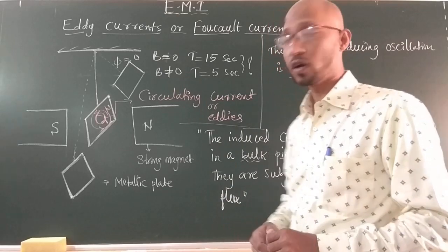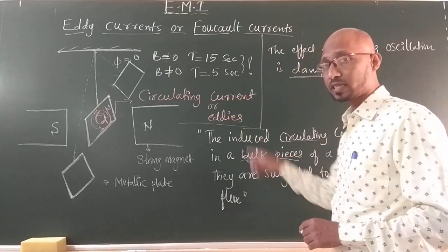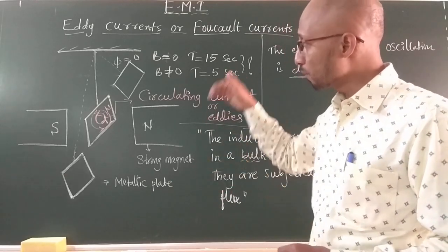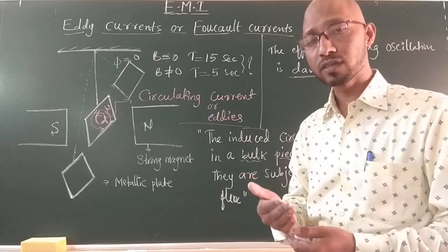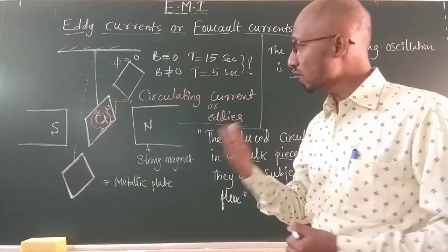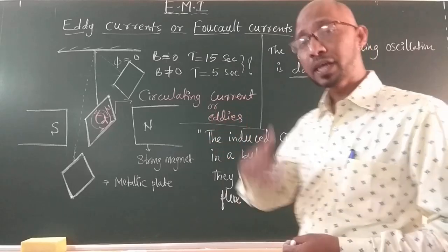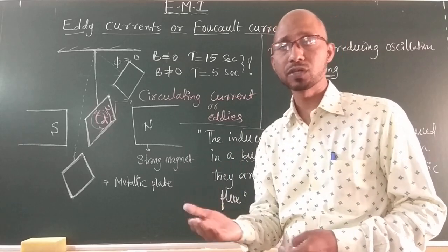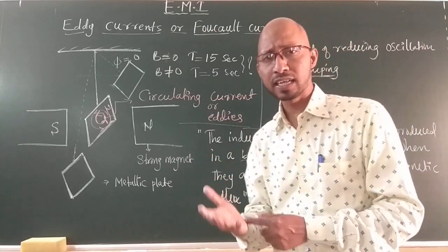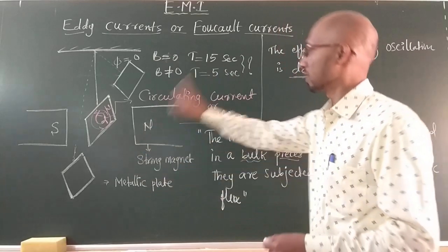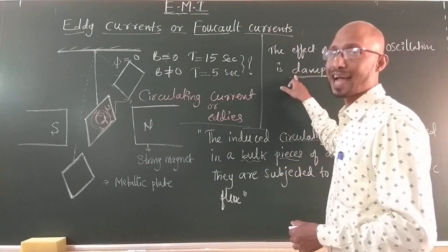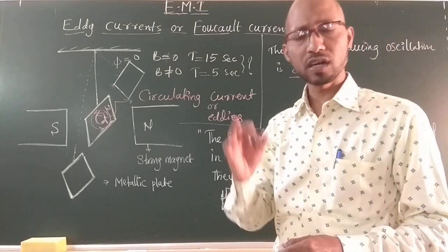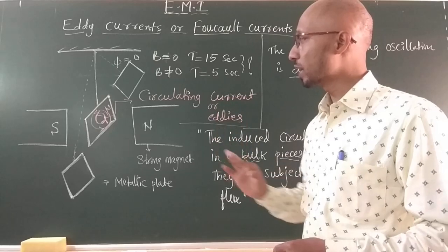Oscillations are reduced because once the induced current is formed, this induced current later on is converted to heat. It does generate heat. Because of this, some portion of mechanical energy is converted into heat energy in the first swing. This oscillation continues until the complete mechanical energy is converted into heat energy. When the complete mechanical energy is converted to heat energy, the oscillations will be damped. Damped means they are stopped. Now you might understand what actually happens here.